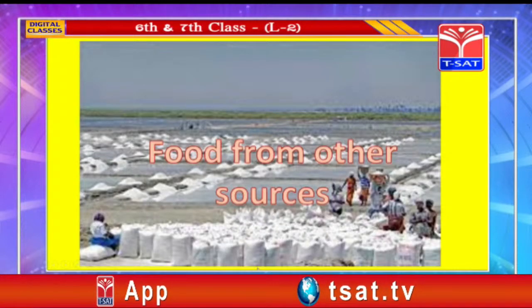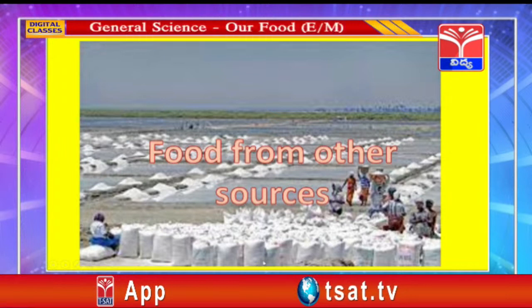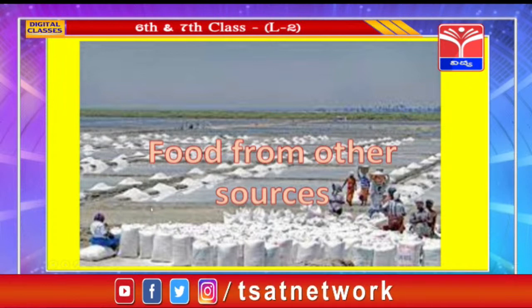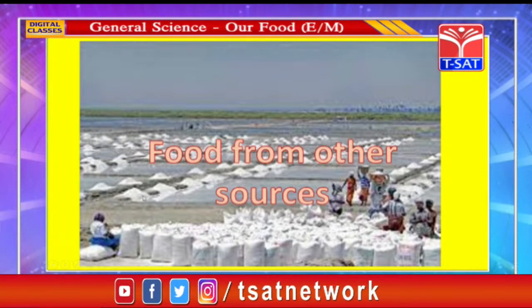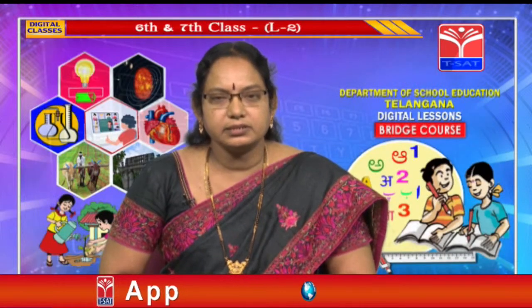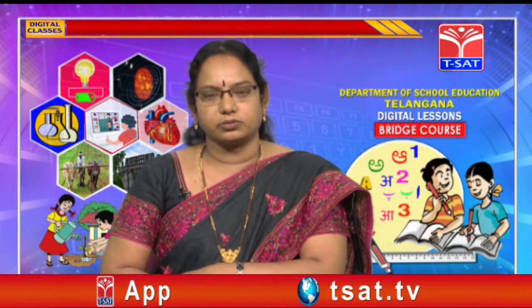Now we also get food from other sources. Can you say what this is? Yes, this is salt. When seawater is dried like this, we get salt crystals. So we get food from plants, animals and other sources also.